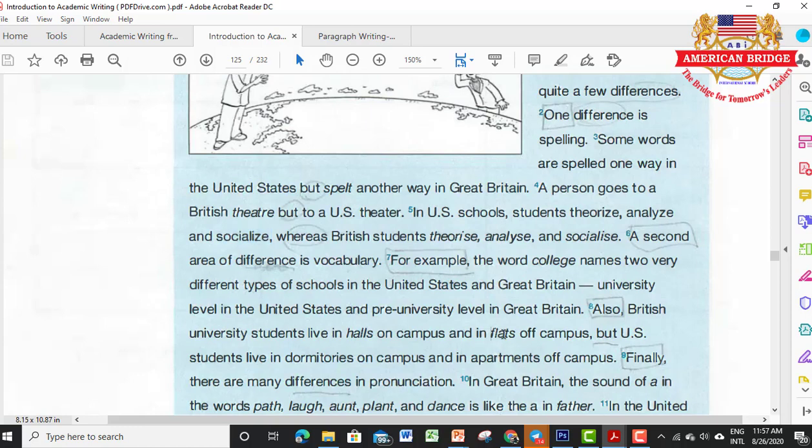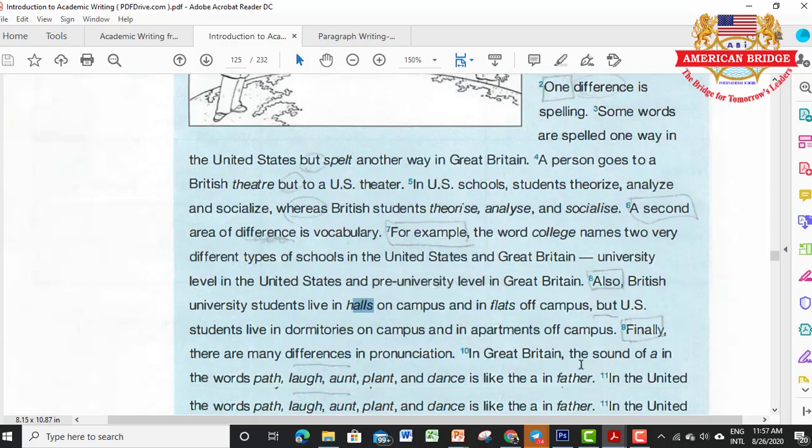So between the word flat and the word apartment, this is the difference between US English and British English. Then flat and apartment. In the US they say dormitory, and in British English they say the word hall. So they are the same but different vocabulary.